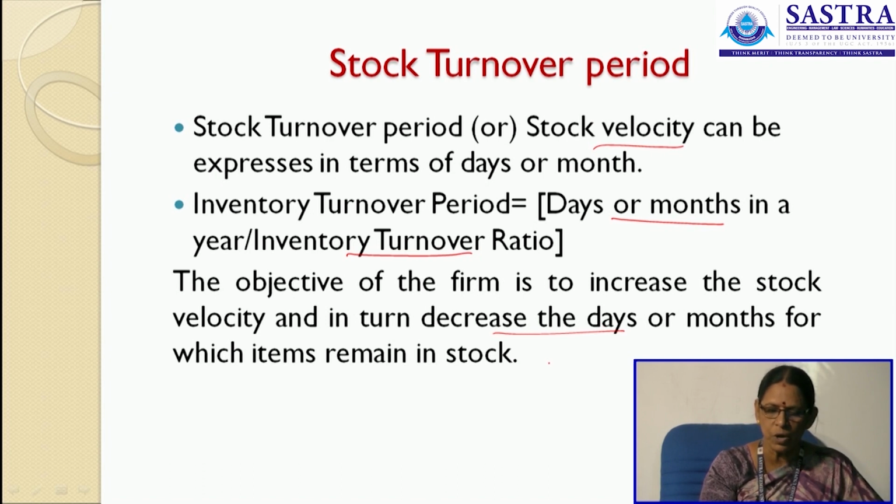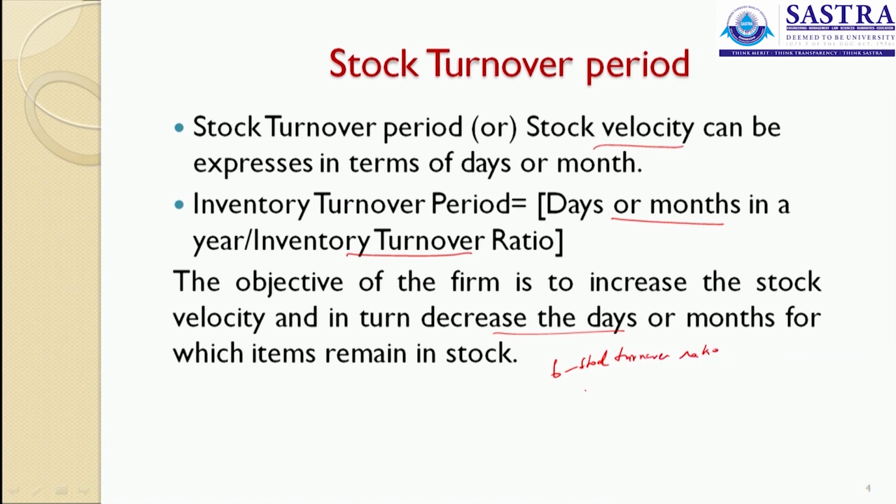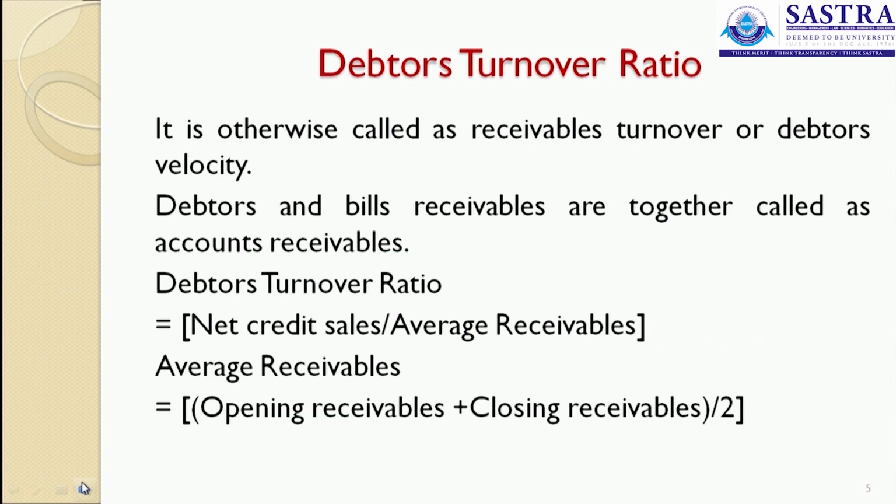Say, if your stock turnover ratio is 6, we have 12 months. So, 12 months divided by 6, that means the stock is turned over in 2 months. Suppose the stock turnover ratio is 2, now we have 12 months divided by 2, we will have 6. So, 6 months. So, the lower the ratio, the higher will be the number of times it is turned over during a particular period. So, this stock turnover ratio decides the number of times the stock is turned over into cash.